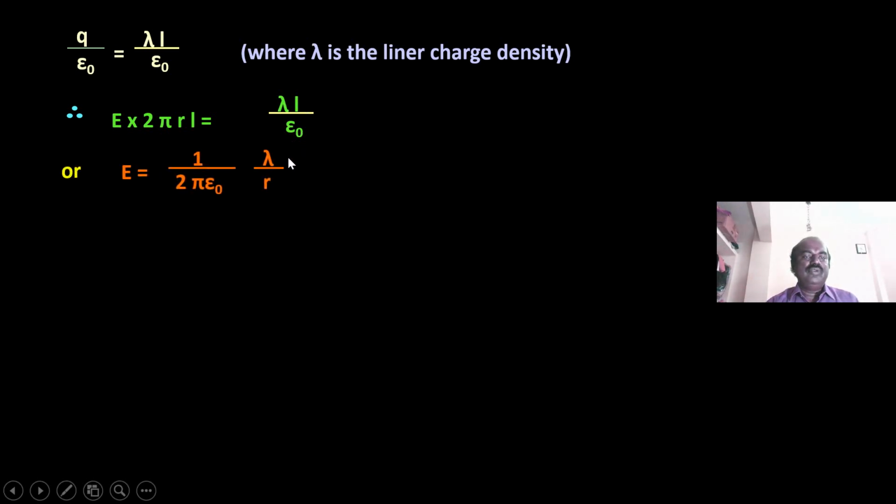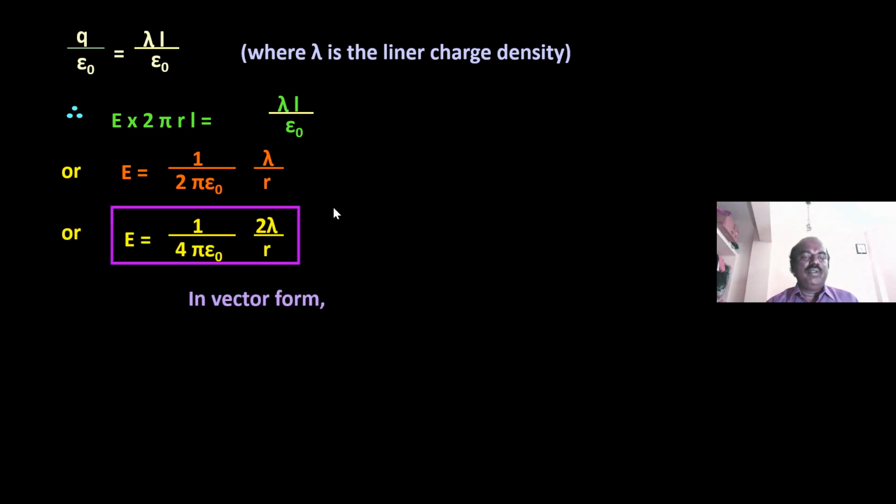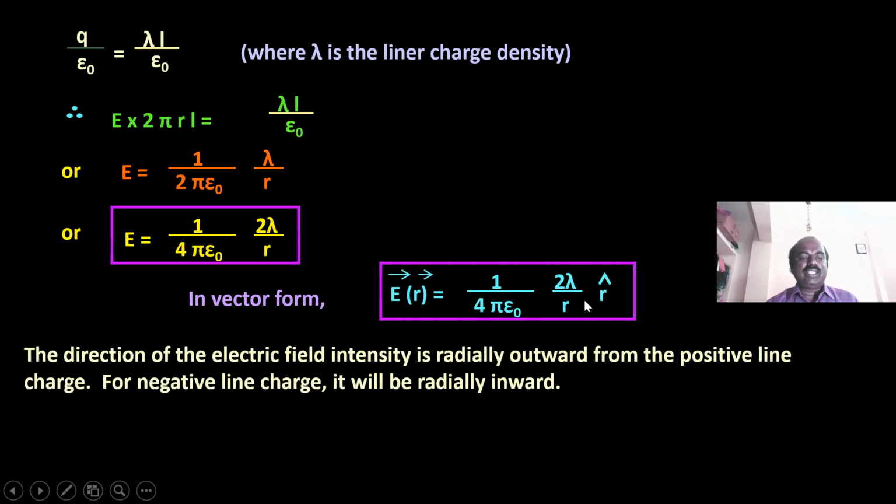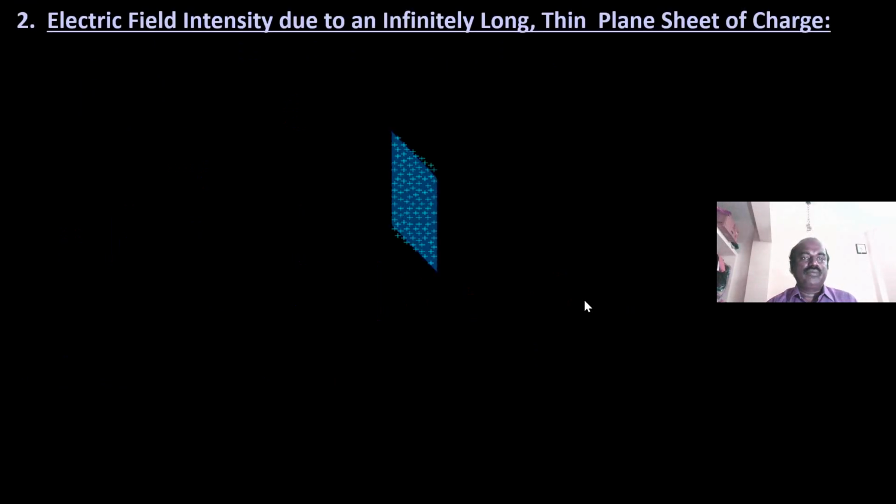If you cancel and modify the equation, we get E is equal to 1 by 2 pi epsilon 0 into lambda by R. That is, E is equal to 1 by 4 pi epsilon 0 into 2 lambda by R. In vector form, E is equal to 1 by 4 pi epsilon 0 into 2 lambda by R into R unit vector. The direction of the electric field intensity is radially outward from a positive line charge. For a negative line charge, it will be radially inward.